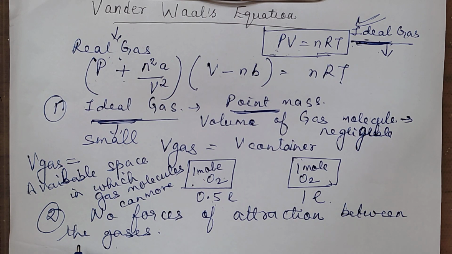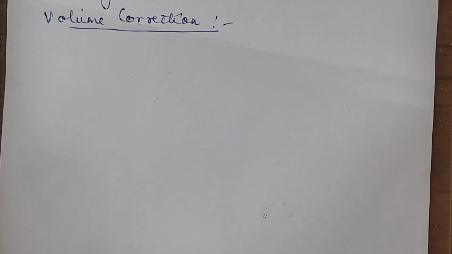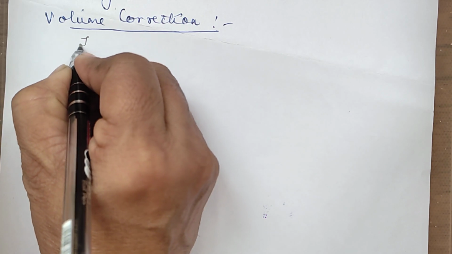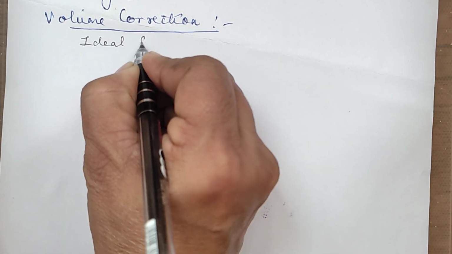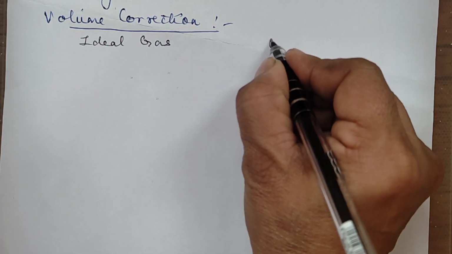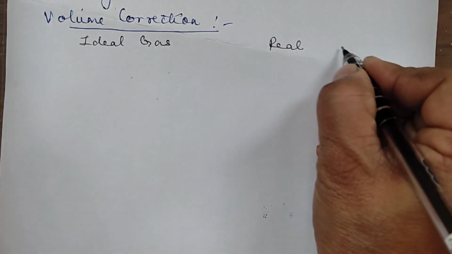And the second wrong postulate of the kinetic molecular theory of gases was that there are no forces of attraction between the gas molecules. So there were some corrections required. Those corrections we are going to study now. First we will talk about volume correction. Let me consider the ideal gas first. I'll write down comparatively so that the concept is clear.